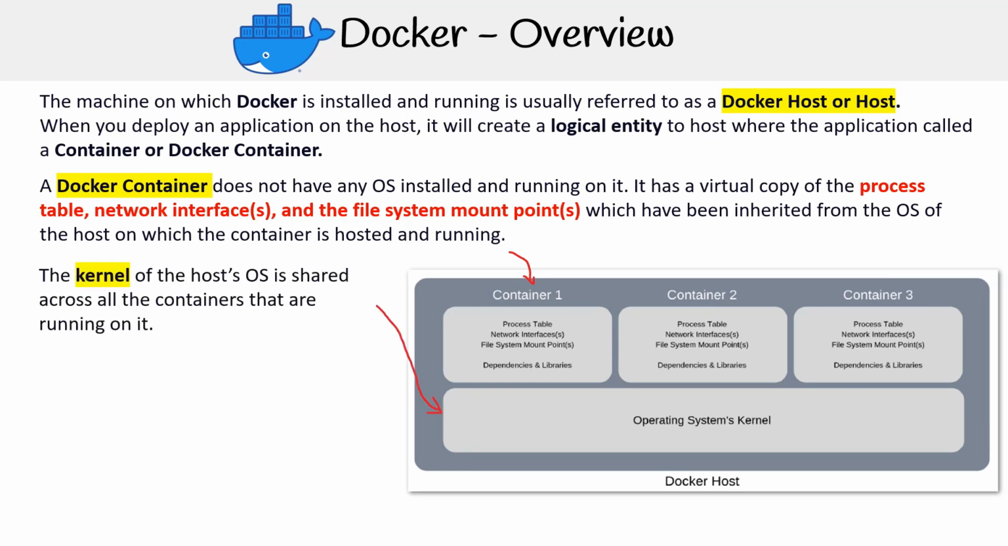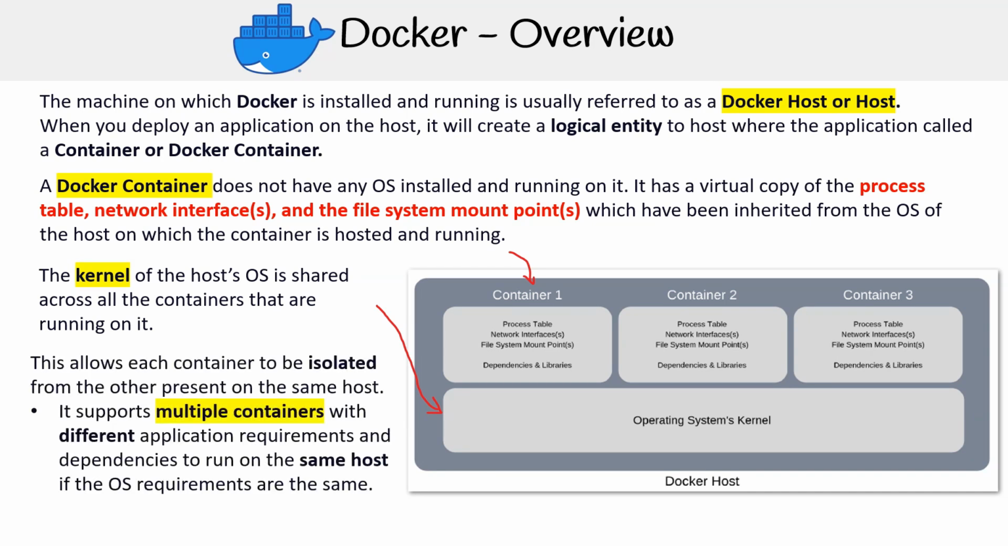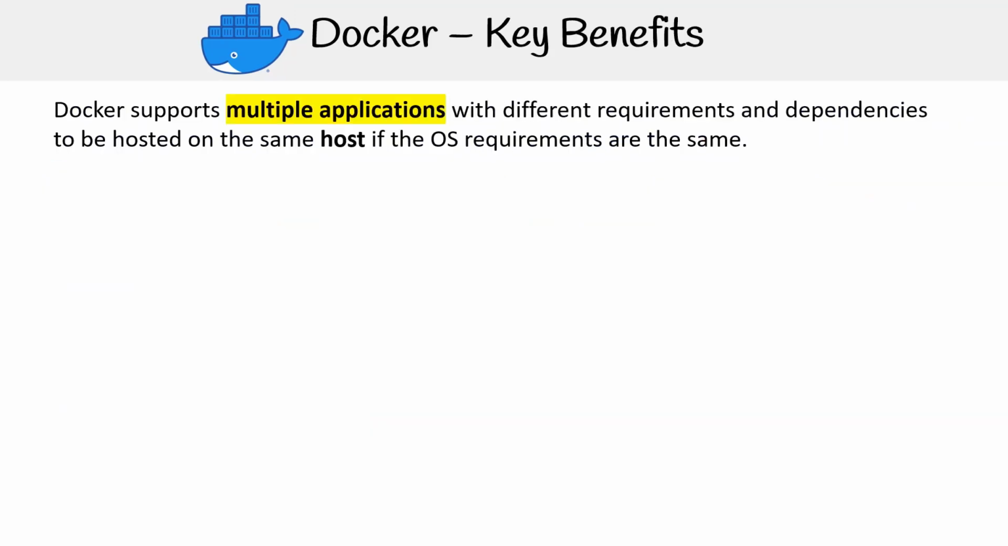The kernel of the host's OS is shared across all the containers that are running on it. This allows each container to be isolated from the other present on the same host. It supports multiple containers with different application requirements and dependencies to run on the same host if the OS requirements are the same. Docker key benefits.